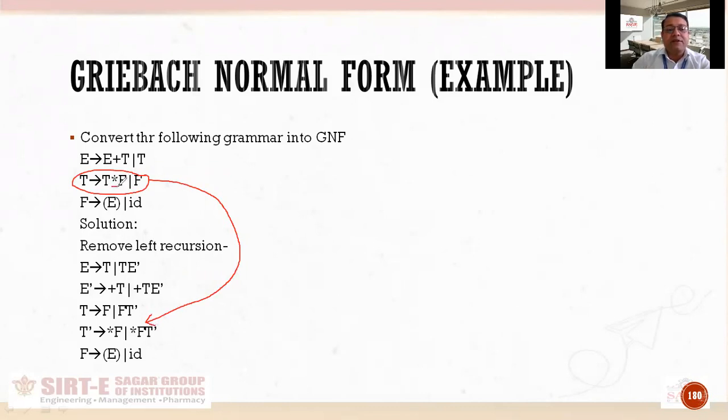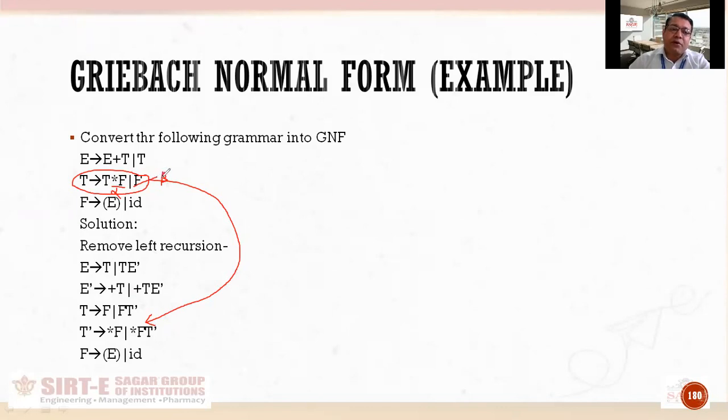यहाँ पर सबसे पहले I will decide alpha and beta. So asterisk F will be termed as alpha here and F will be termed as beta here. Okay. So why? Because asterisk F is with the production which is having left recursion. So हम जिसमें लेफ्ट रिकर्जन होता है उसके साथ वाली चीज को हम अल्फा बोलते हैं, और जिसमें लेफ्ट रिकर्जन नहीं होता है उस चीज को हम बीटा टर्म कर देते हैं.